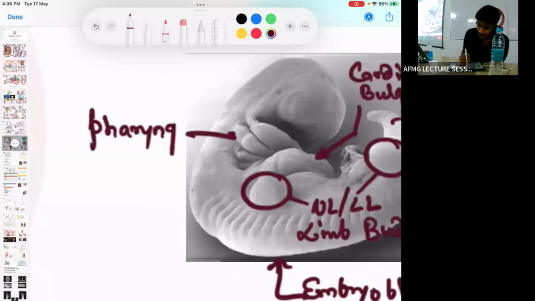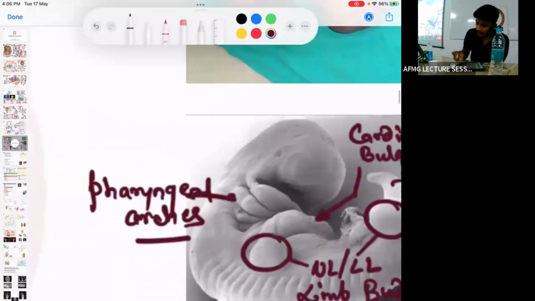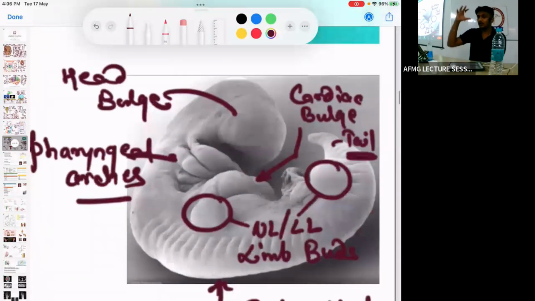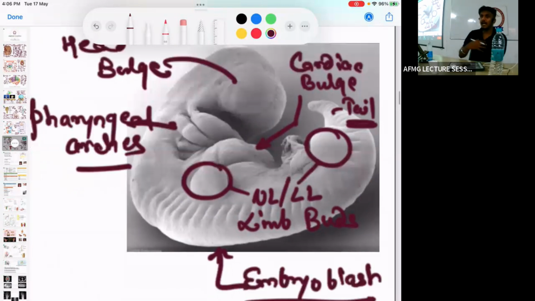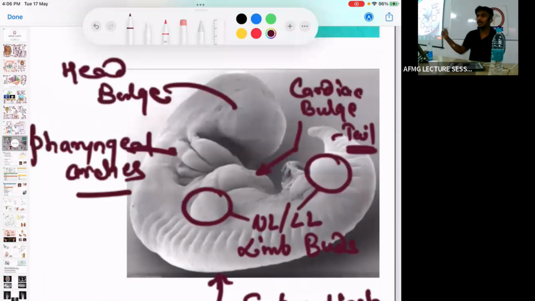ये नीट का क्वेश्चन आ चुका है तो तुम्हें भी आ सकता है. ये इजी है सबसे क्योंकि, ठीक है? These are the pharyngeal arcs. And this is what is known as the, यहाँ से क्या डेवलप होगा? Head. So this is known as the head bulge. ठीक है? So the superior most is the head bulge. Then comes the pharyngeal arch. Then comes the cardiac bulge. Then there are upper and lower limb buds. And last is the tail which develops into the coccyx.